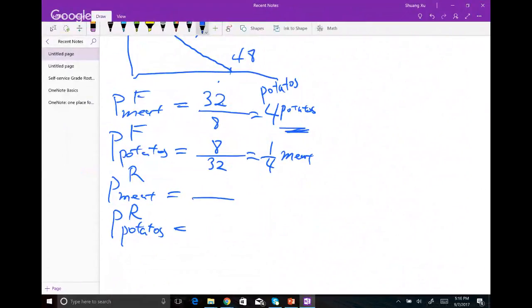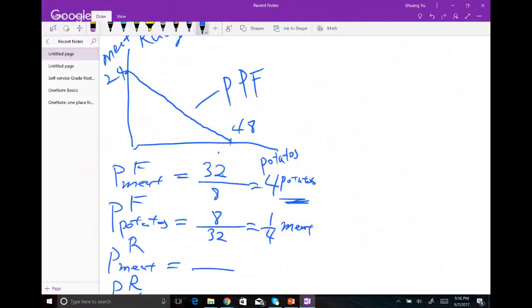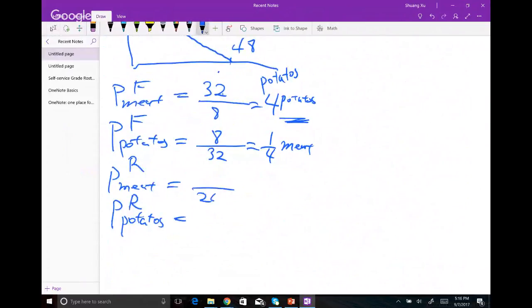Looking for the price of meat, the maximum number of meat is 24. So 24, and then potato goes on top, that's 48. So 48 over 24, this is 2 potatoes. So to produce 1 ounce of meat, it will cost you 2 ounces of potatoes.